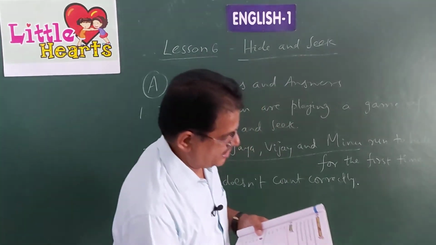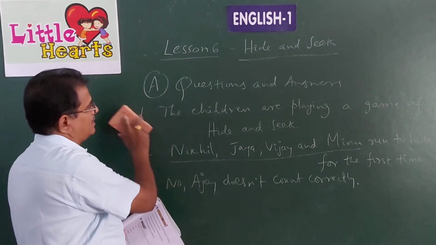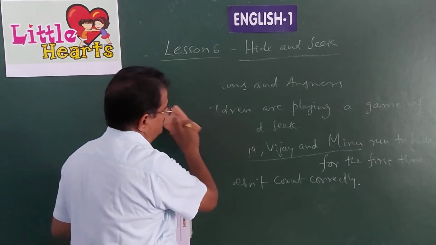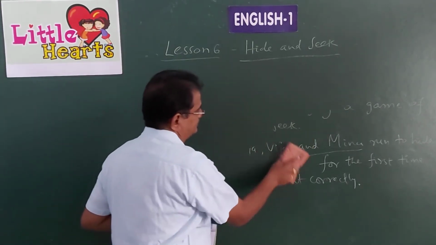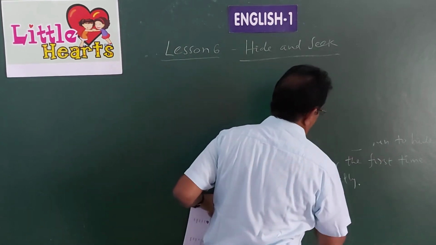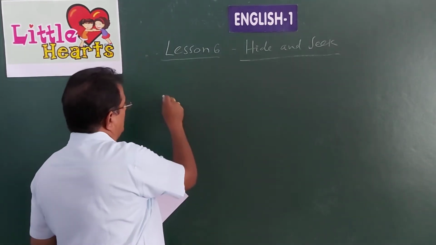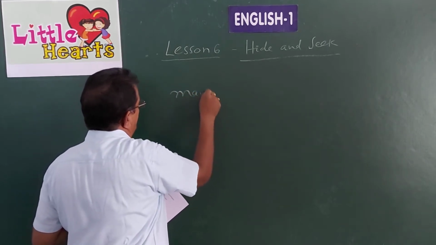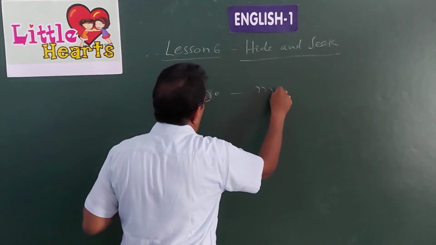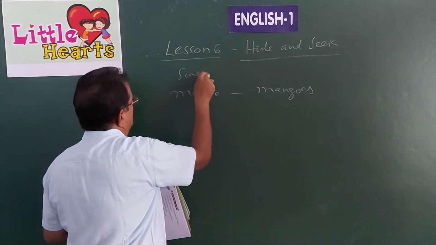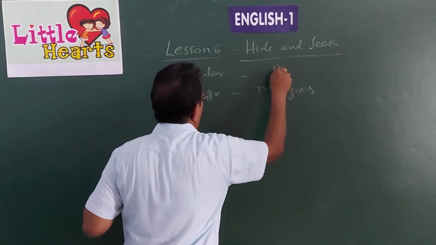Next, word bit. Word bit is nothing but vocabulary where you are asked to write plural forms for the given words there. What is the plural form of mango? Mangoes. See, singular, plural.